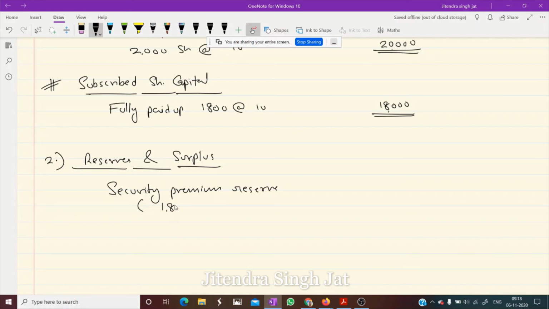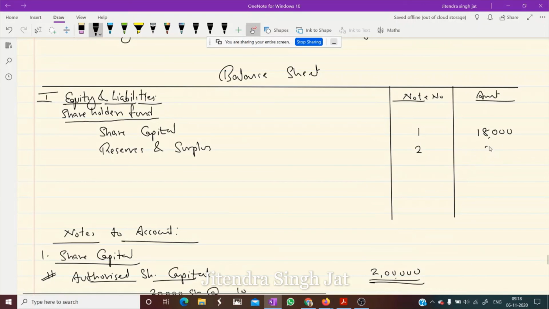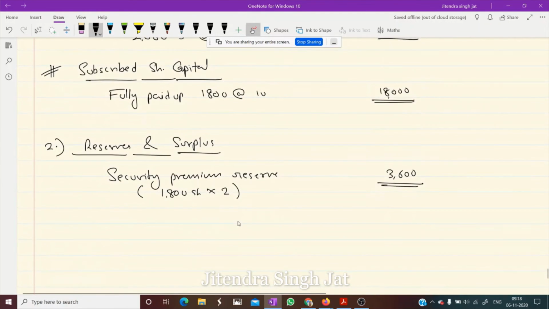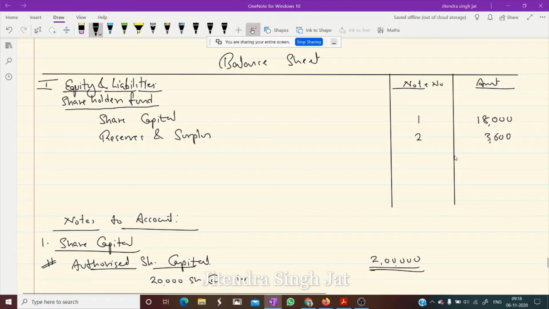We have issued only 1800 shares. And we have taken how much rupees? 2 rupees. 18 twos are 3600. So this 3600 will come under reserves and surplus. In this way, we need to prepare the balance sheet, and step by step we need to show. First we present in notes to account the explanation, and then the total value will come like this. I hope this question is clear to everyone. Yes, dear children.